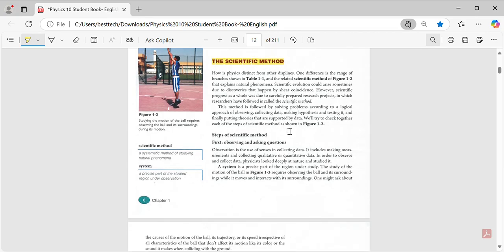So first, in the scientific method, observing and asking questions. Guys, any scientist, to make a rule, first was just thinking, just asking questions.